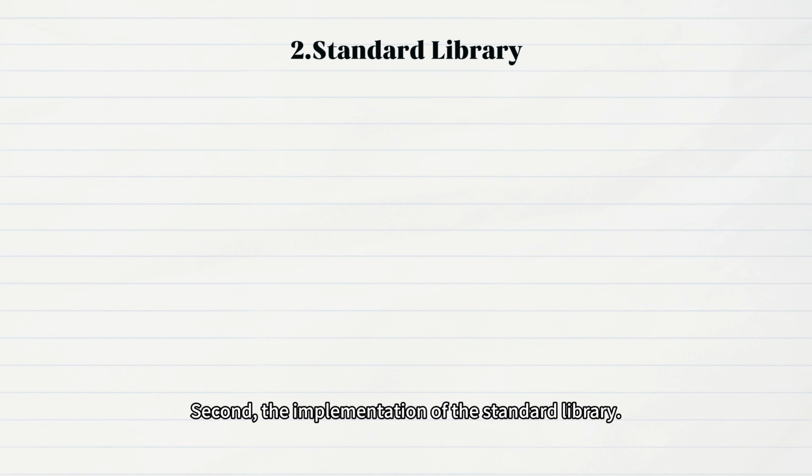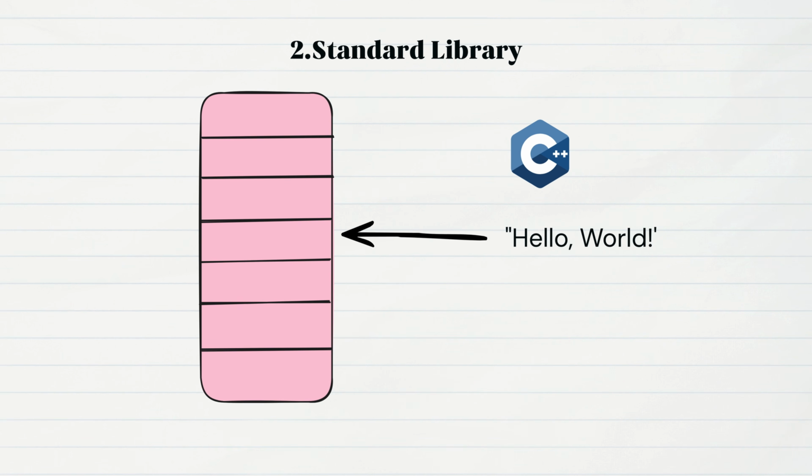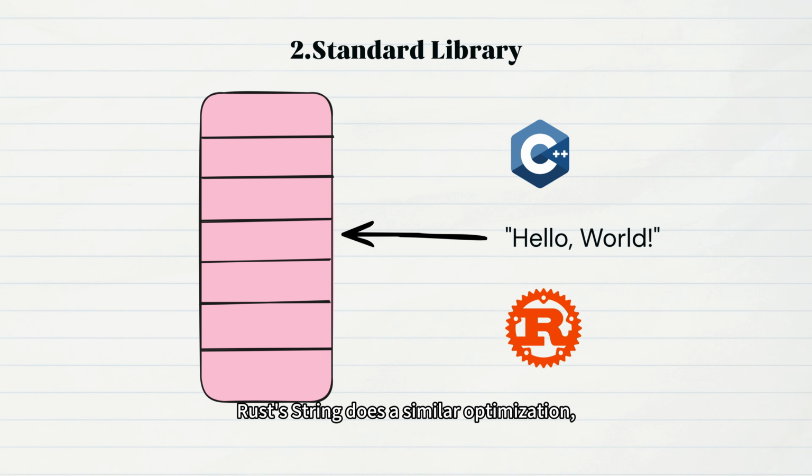Second, the implementation of the standard library. Take strings as an example. C++'s standard string has short string optimization. Strings shorter than 15 bytes are stored directly on the stack. No heap allocation needed. Rust's string does a similar optimization.